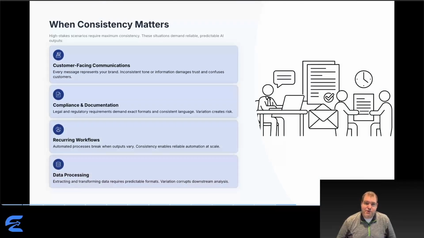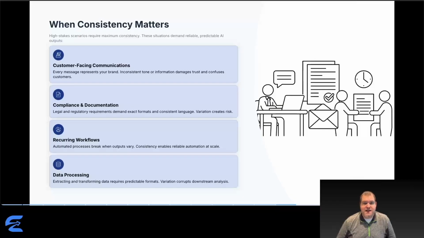High stakes scenarios require maximum consistency. Customer facing communications represent your brand. Inconsistent tone damages trust. Customers start wondering if they're talking to the same organization. Compliance and documentation involve legal requirements. These demand exact formats and consistent language. Variation in compliance documents creates risk.